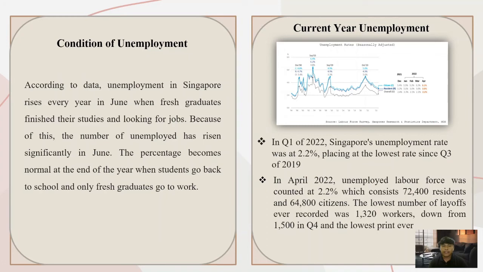So the condition of current year unemployment in Singapore. As we can see in the data shown, in quarter 1 of 2022, Singapore's unemployment rate was at 2.2%, placing the lowest rate since the third quarter of 2019. In April 2022, the unemployed labour force was counted at 2.2%, which consists of 72,400 residents and 64,800 citizens. The lowest number of layoffs ever recorded was 1,320 workers, down from 1,500 in the fourth quarter, and this is the lowest print ever recorded.